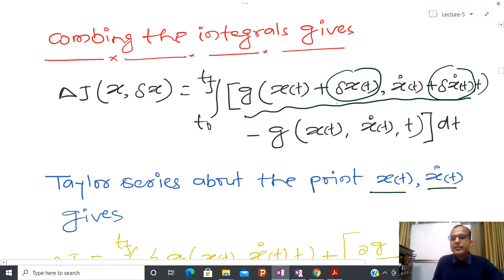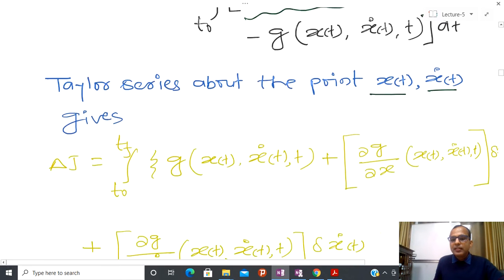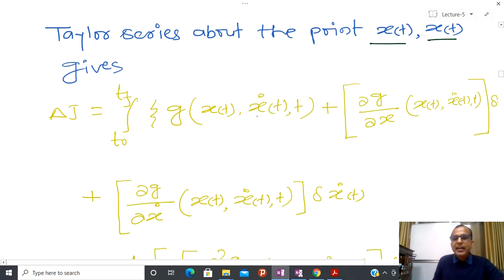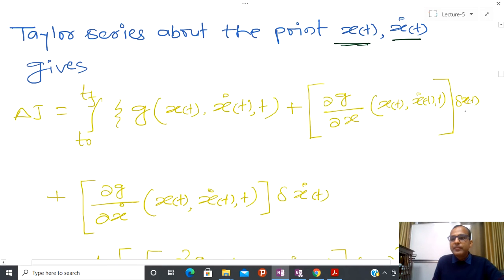So due to that reason I have first series x dot, because I am going to talk about variation about this, and after that I have to see variation along the x-axis, so ∂g/∂x.